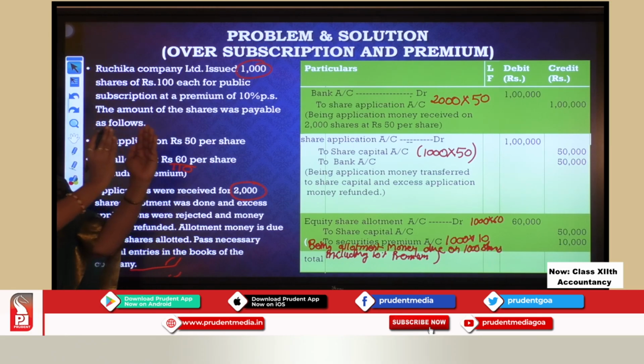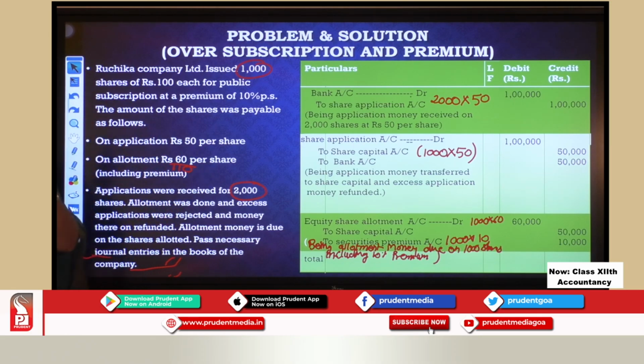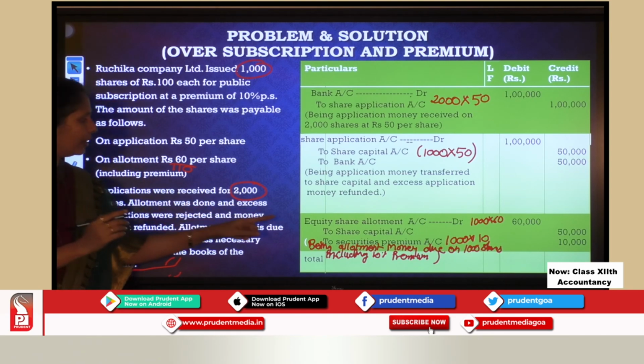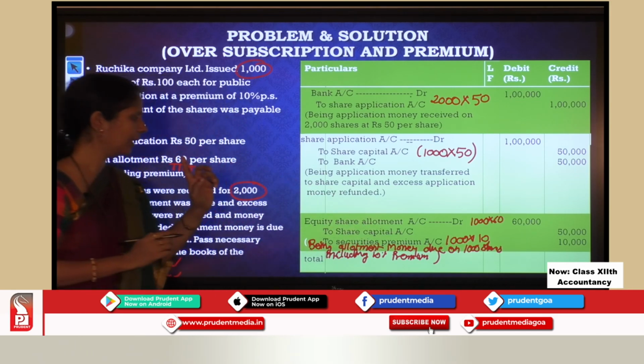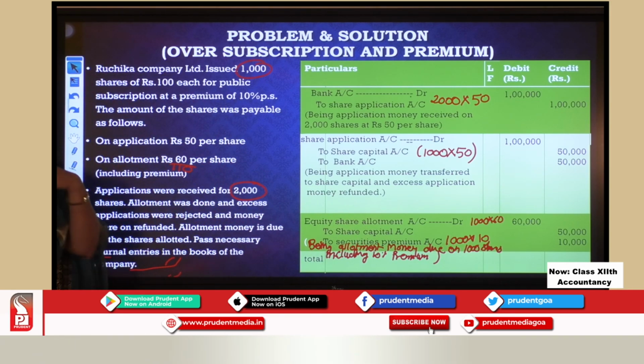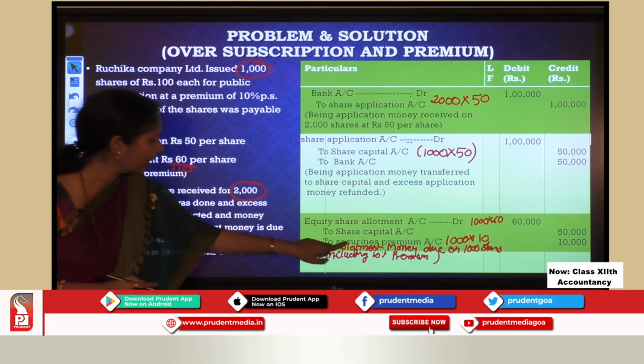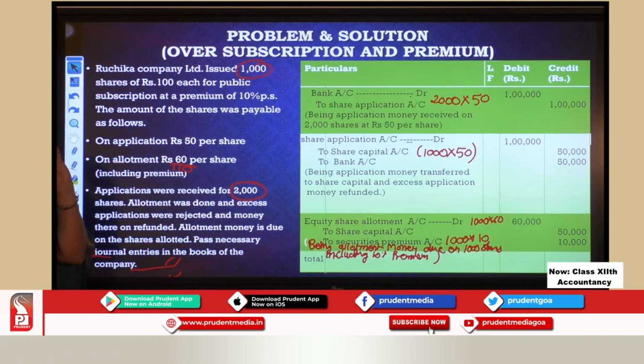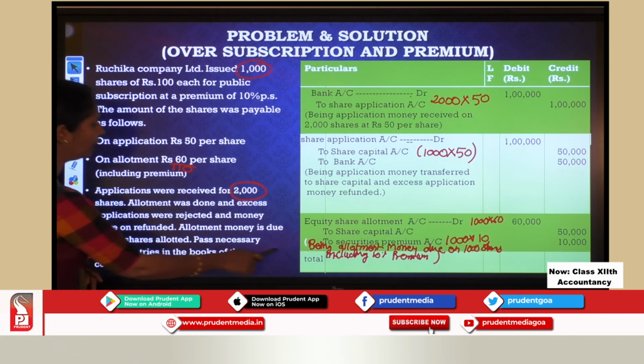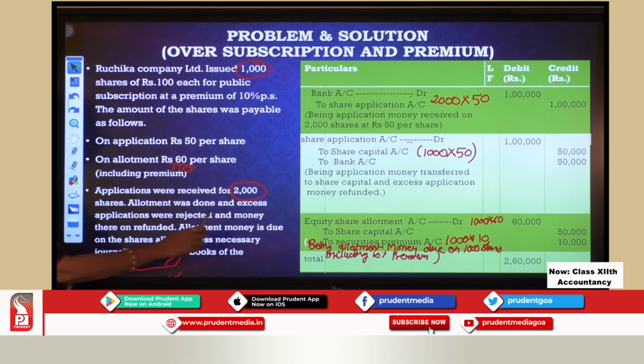How much is on share capital and how much is on share premium. What is on share capital, you will transfer to share capital account, and what is on premium, you will transfer to securities premium account, and then you have to make the total of the ledger accounts.